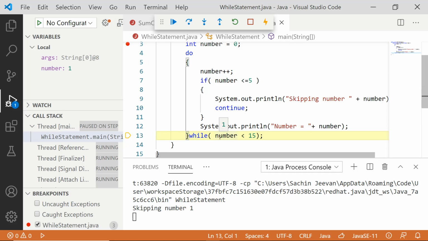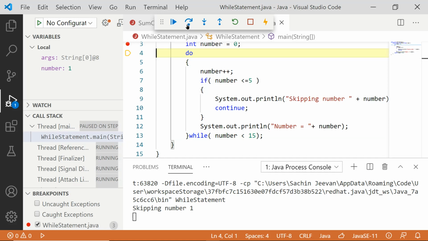What is in the 13th line? A condition. What is the condition? Number less than 15. Yes, 1 is less than 15. So again what will happen? Again I will go back to the first line of the do block.